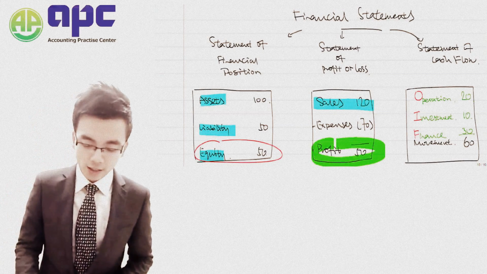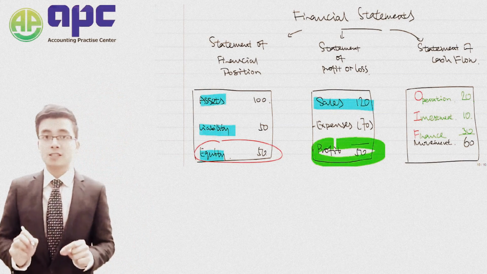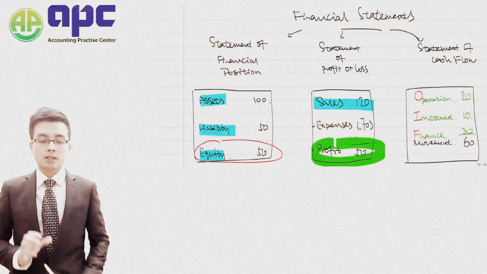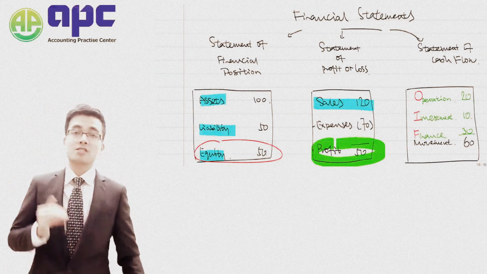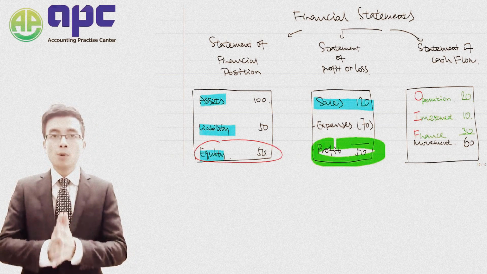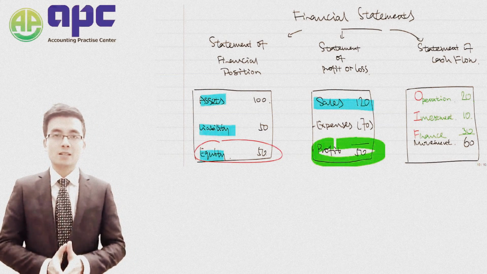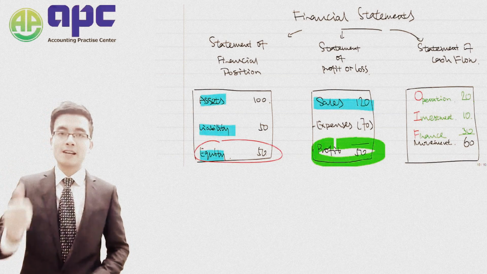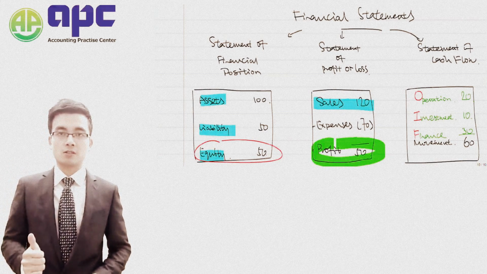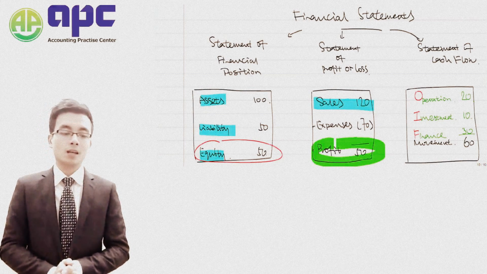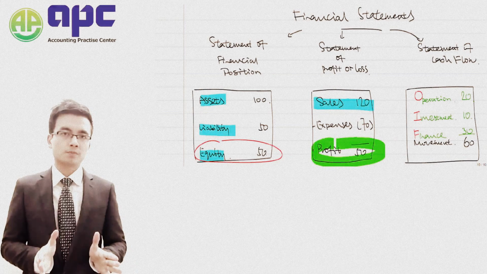So as you can see, 20 plus 10 plus 30, it will add up to $60. So that's what I mean by statement of cash flow. So statement of cash flow is just to show the movement of cash during the year into 3 reasons, into operation, investing, as well as the financing reasons. Okay, I'm going to teach you how in a minute. So that's just an overview.